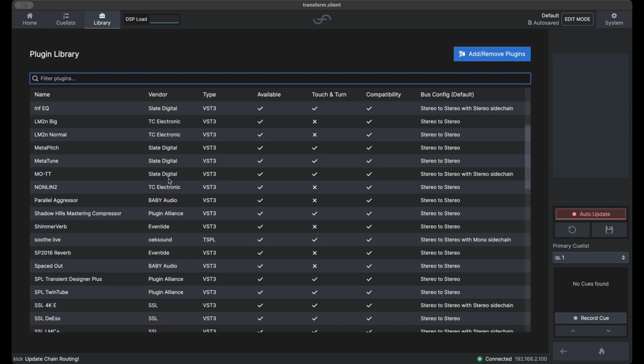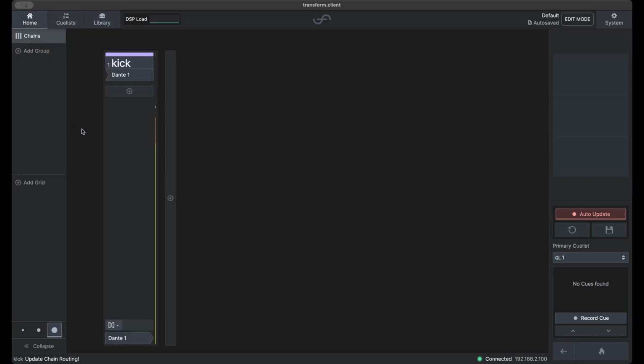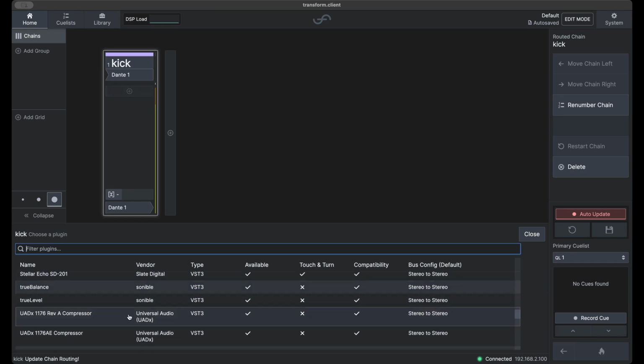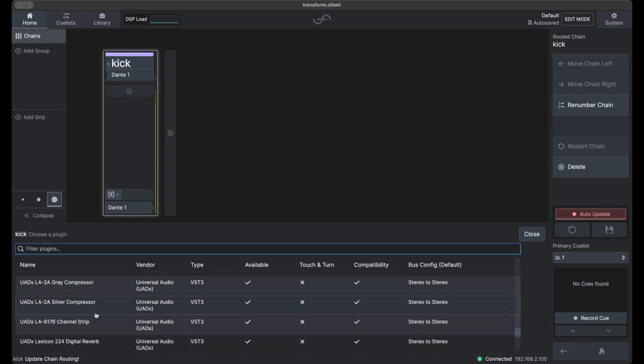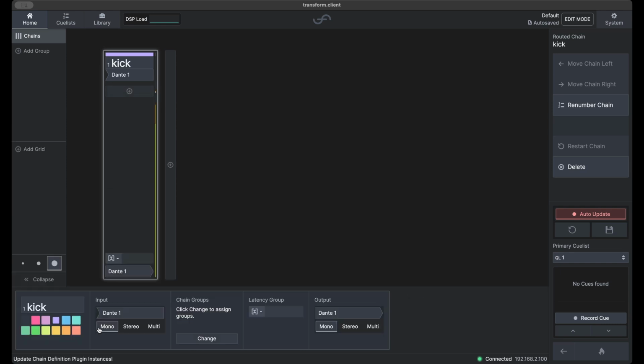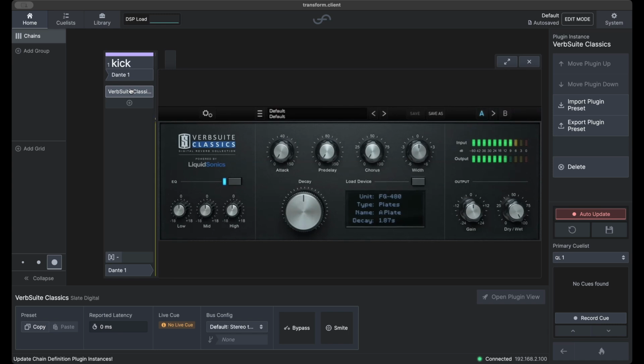As we can see, I've installed the Transform Suite bundle onto this Transform engine. So let's create a plugin instance. And I think I'll start with the most important component of any mix, the kick reverb. Now we can see I've created an instance of Verb Suite Classics by Slate Digital. When you select a plugin by either double tapping on it or selecting and pressing Open Plugin View, the UI will open to adjust the parameters.